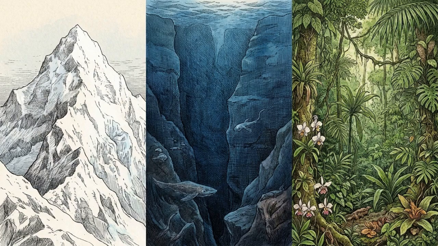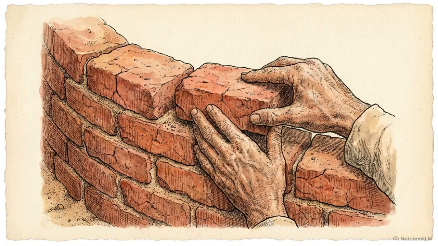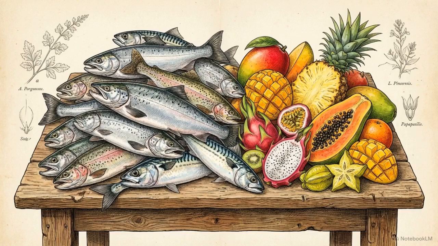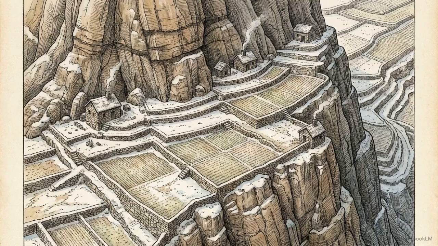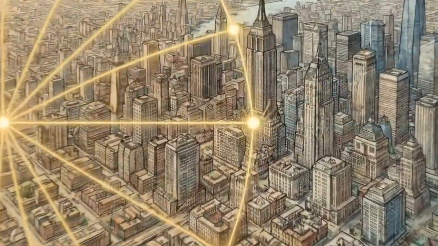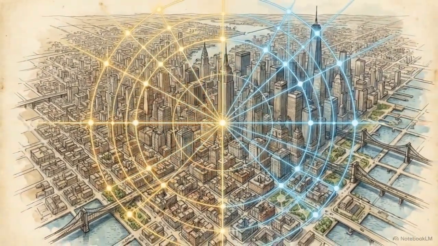We operate on a diverse physical stage, characterized by jagged alpine peaks, deep oceans, and dense forests. Local climate and soil quality determine the mechanics of survival, dictating the materials used in construction, the types of clothing required, and the available sources of nutrition. A culture navigating arid desert dunes relies on a different survival logic than a community terracing a snowy mountain range. Because human life depends on these varying land states, we require a systematic framework to analyze our presence within them.